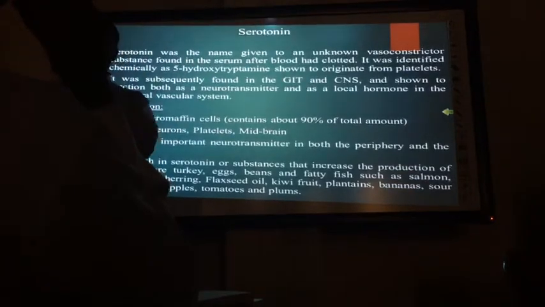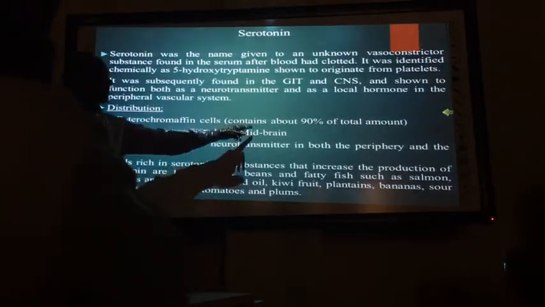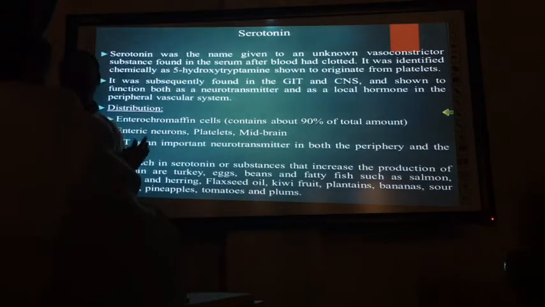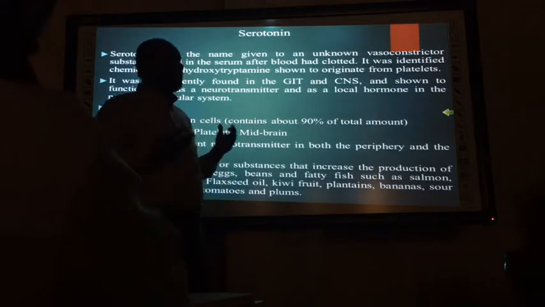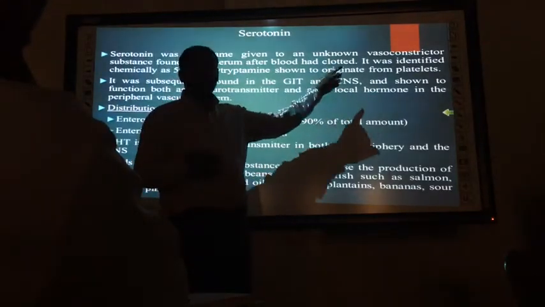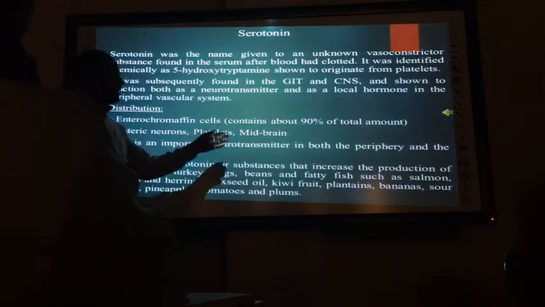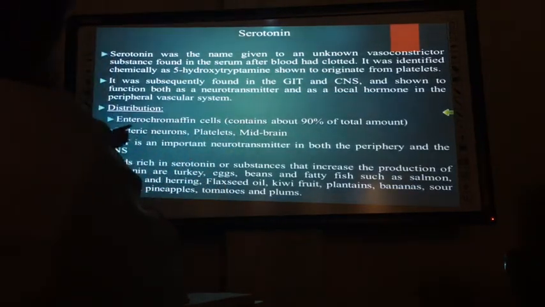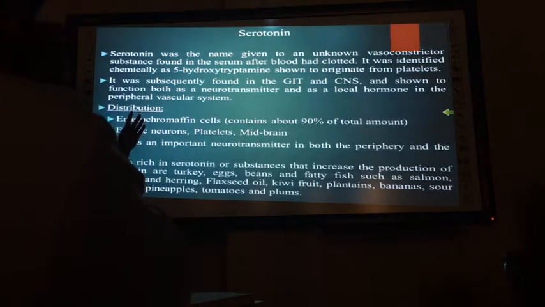These cells contain the maximum concentration of serotonin in the body, around 90%. Earlier it was thought that the chemical obtained from the serum came from platelets, but later it was found that the maximum amount is in enterochromaffin cells, followed by the enteric nervous system, or ENS.